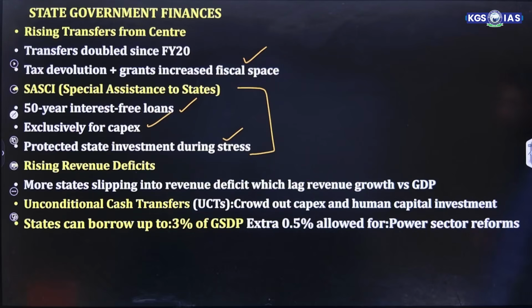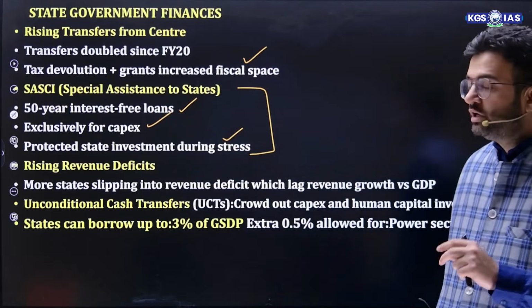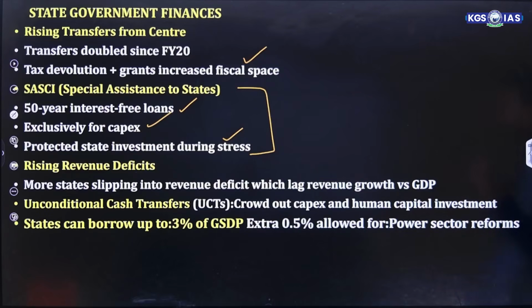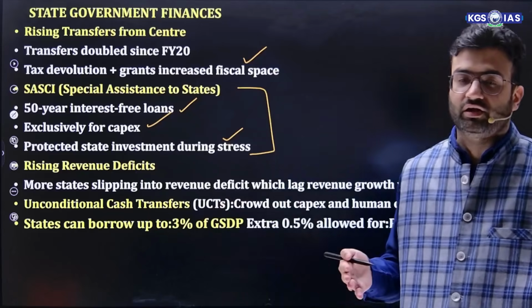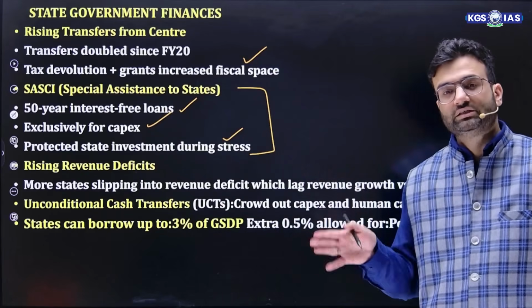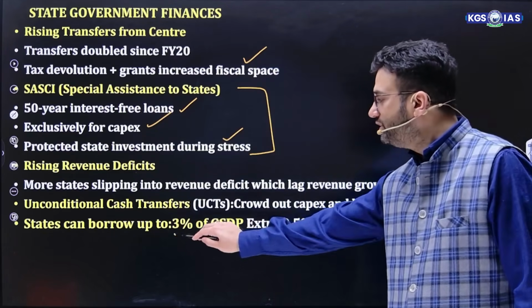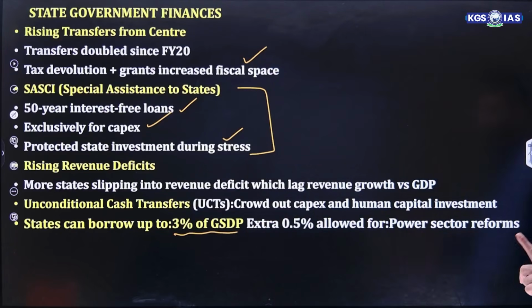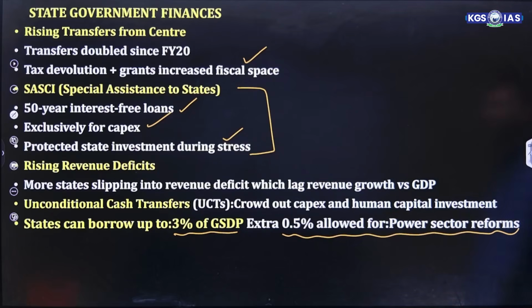Unconditional transfer means states are giving more direct benefit transfers to different groups, which actually leads to crowding out of their capex. That means they have less fund for capital expenditure. If the states keep on giving these direct benefit transfers, they have less money with them, and as a result their capital expenditure falls. States can borrow up to 3% of their gross state domestic product. This is again an important line, and 0.5% is allowed for power sector reform.